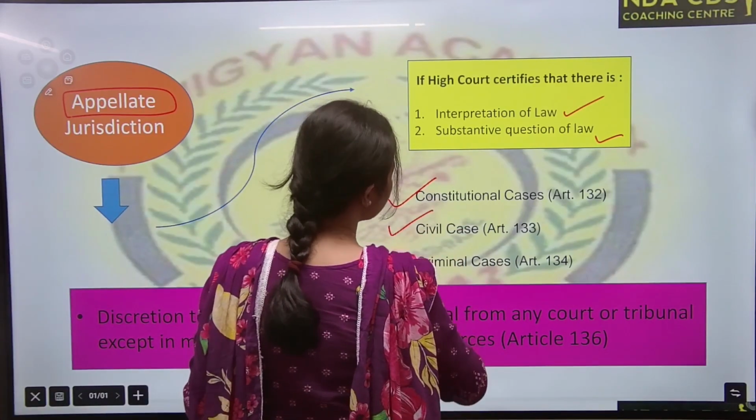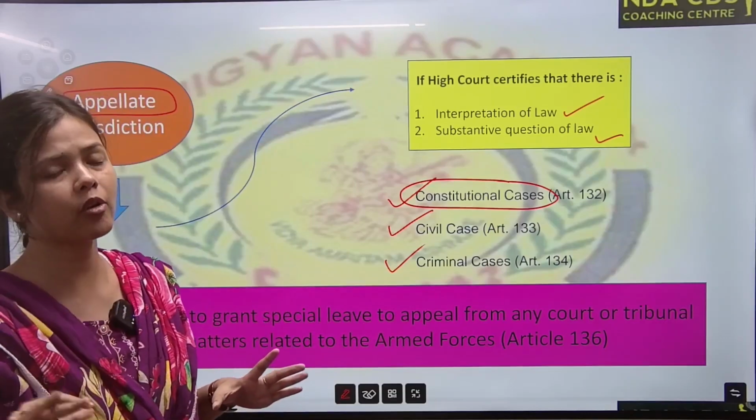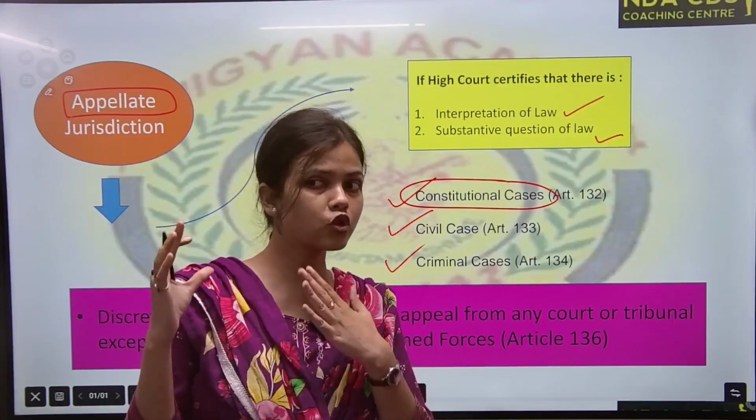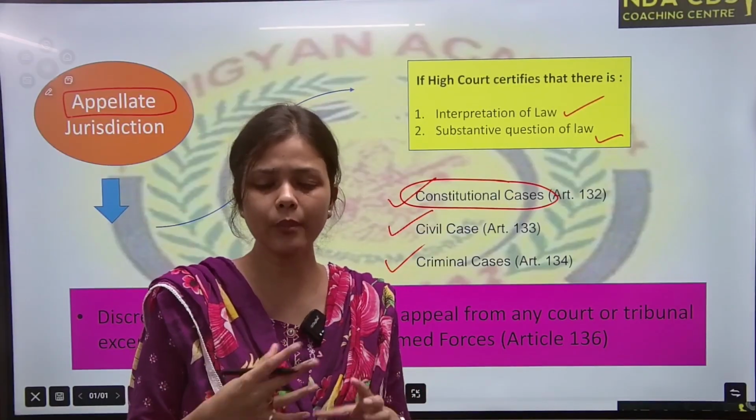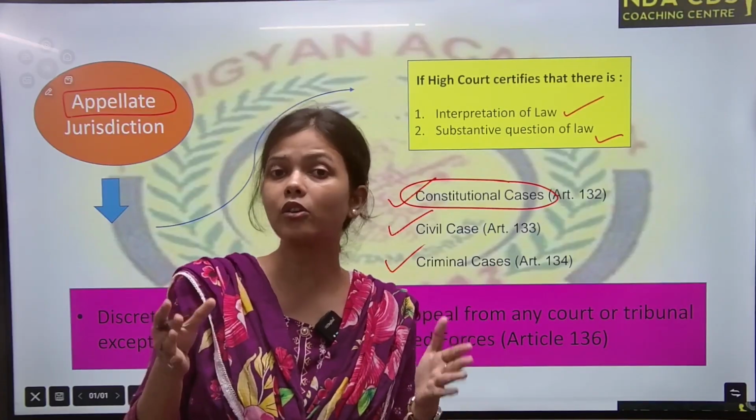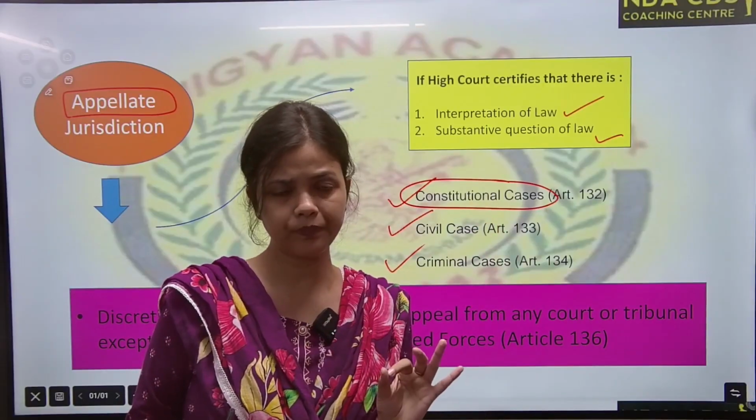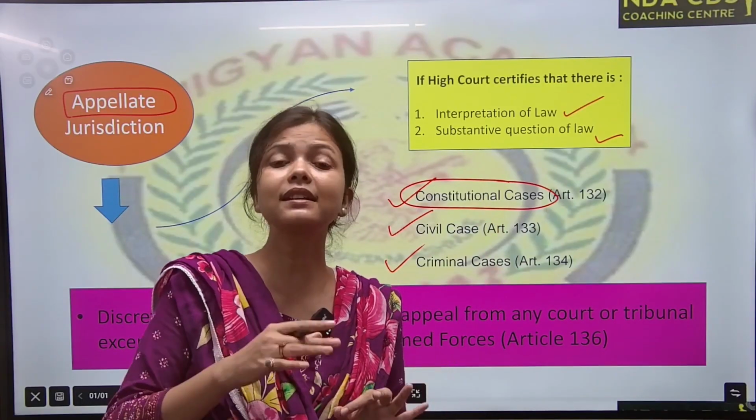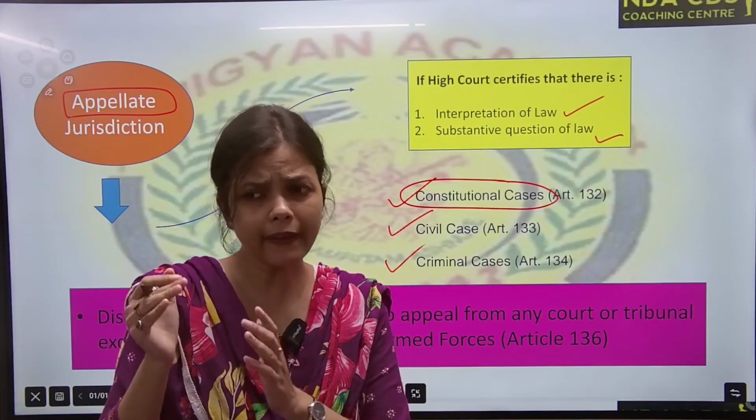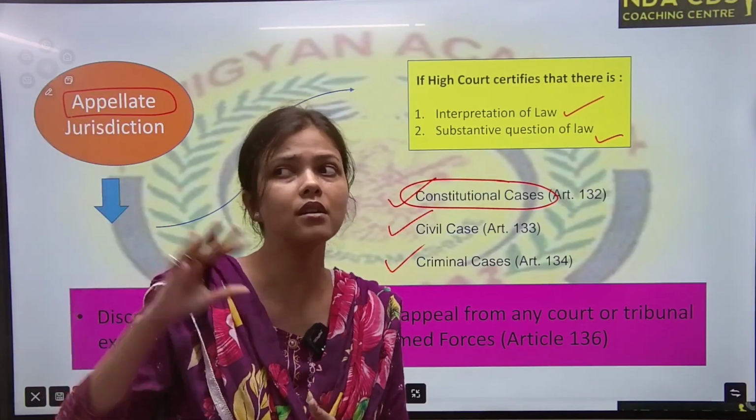Constitutional cases also, civil cases also, criminal cases also. Constitutional cases means if any provision of the Constitution is getting violated and it needs the interpretation of Supreme Court, because we know the Constitution does not define many things, right? Definition is not there in the Constitution, and then that definition has to be given by Supreme Court of India, right? So that is interpretation. Supreme Court is interpreting the Constitution. So if any such interpretation is required, then High Court will certify that case to the Supreme Court.